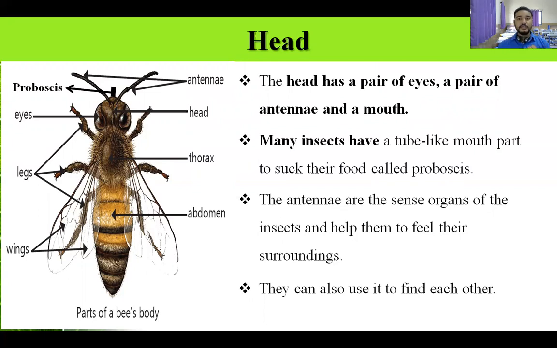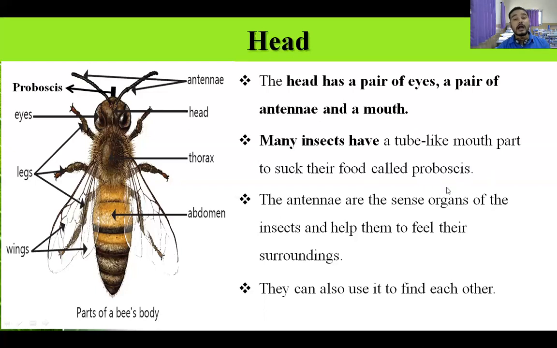So at the head, they have two eyes, that is one pair of eyes, then one pair of antenna, and one mouth. But the mouth system is different in each insect. Each insect has a different kind of mouth. Some have one tube-like structure, which is called proboscis.